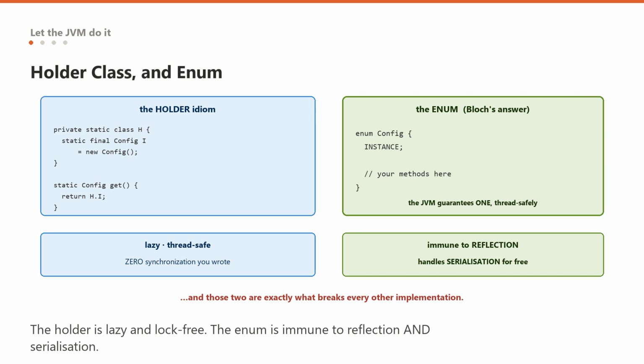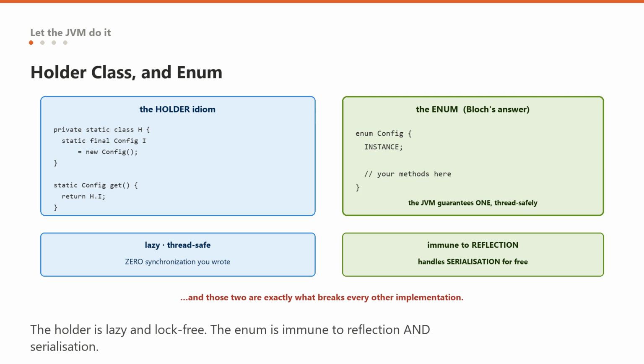The nested class is not loaded until it is first referenced, which happens on the first call to getInstance, so it is lazy. And the JVM guarantees that class initialization is thread safe, with no lock in your code at all, so it is safe. Lazy, thread safe, and zero synchronization on every call, and you did not write a single synchronized keyword.